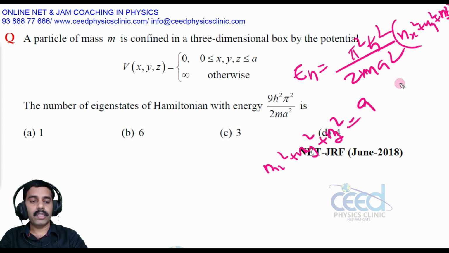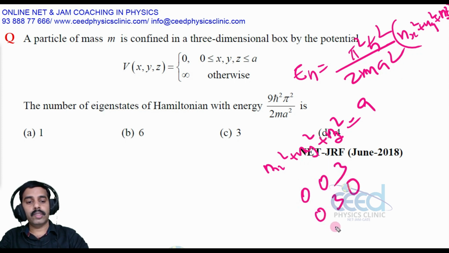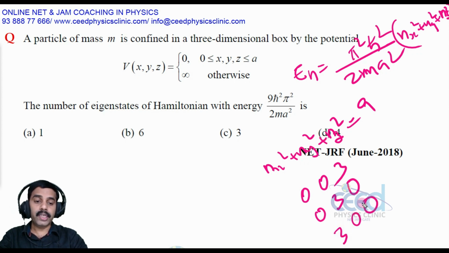So which numbers are possible? 9 means we can have the values 0 0 3, or 0 3 0, or 3 0 0. Because 0 square plus 3 square forms 9, right?